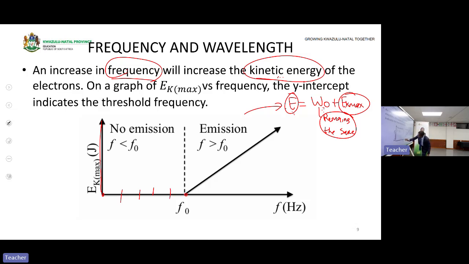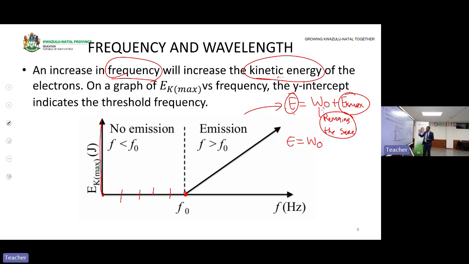Up until this point. At this point, the frequency of light is exactly equal to what? The threshold frequency. What will happen there? If the frequency is exactly equal to the threshold frequency, that means the energy is equal to what? The work function.